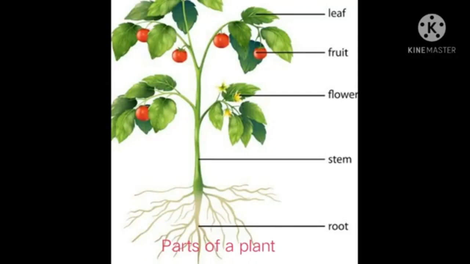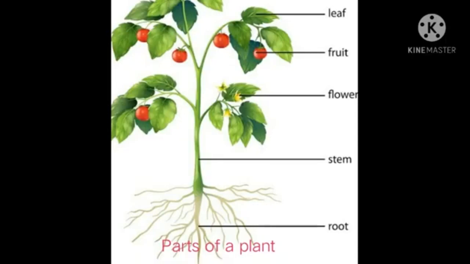Stem is usually the part above the ground. It may be green, soft or woody. It has a number of nodes and internodes and bears branches, leaves, flowers and fruits.